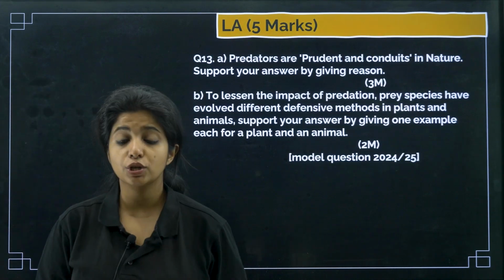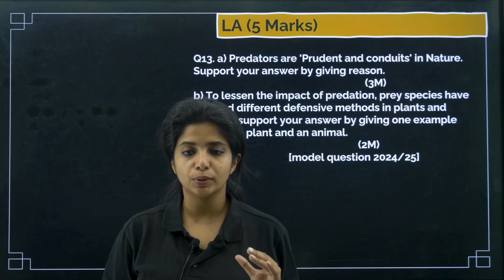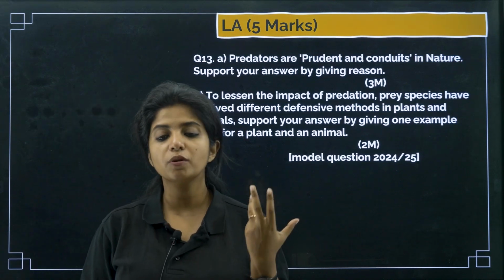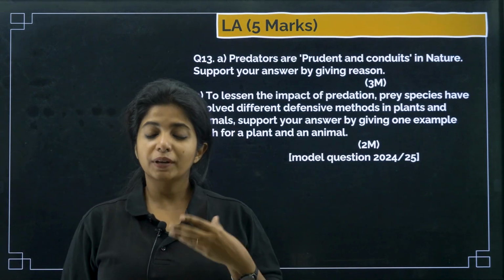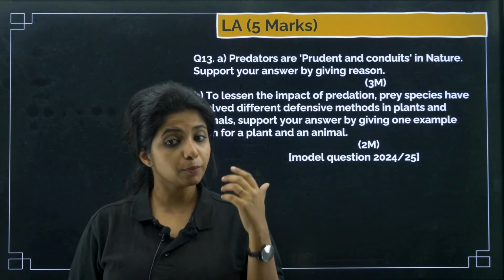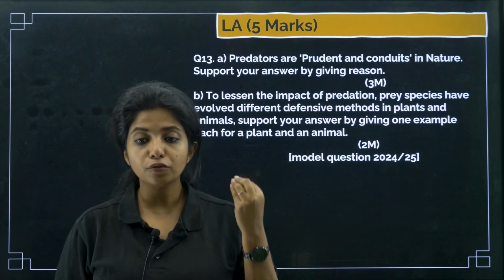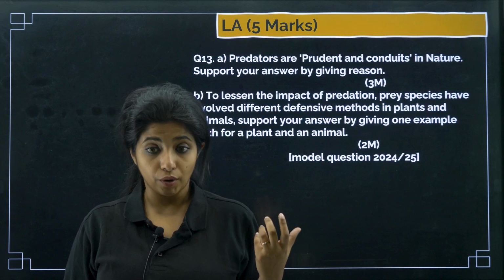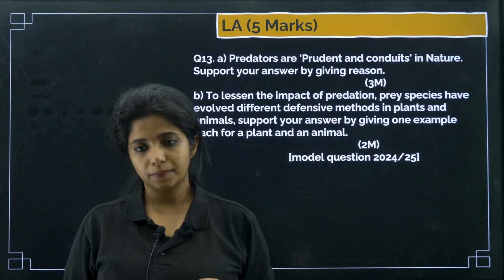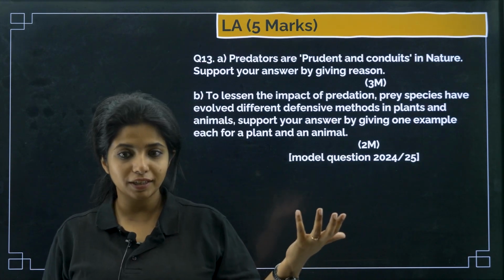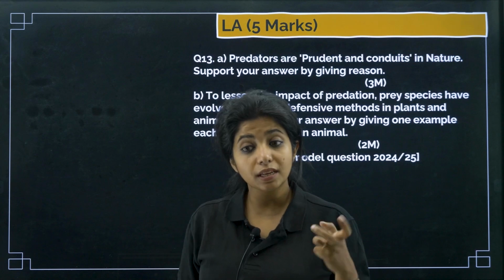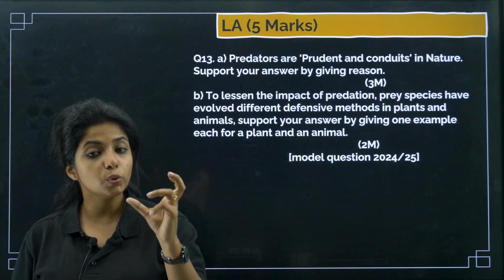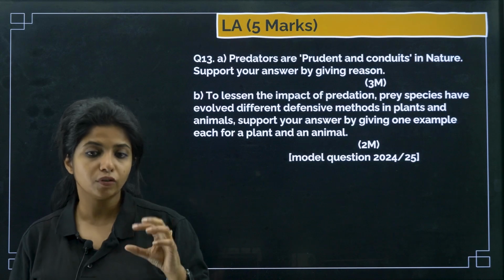Okay, now the next question. Predators are prudent and conduits. This is a very interesting question because of the term being used, and I found the answer interesting too. Predators are said to be prudent. Why prudent? It's not like they are fools and keep on eating, because if they did, they would not get food later on. If you overeat, probably there won't be food later on. So, prudent because they make good choices while foraging for prey.